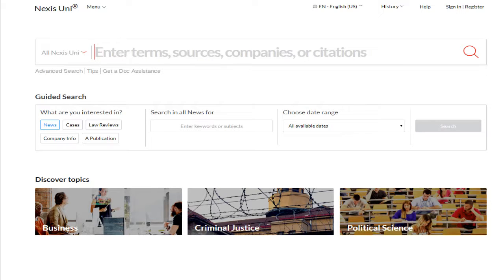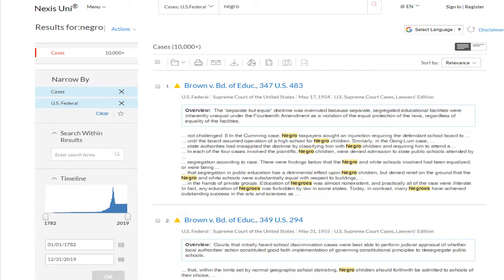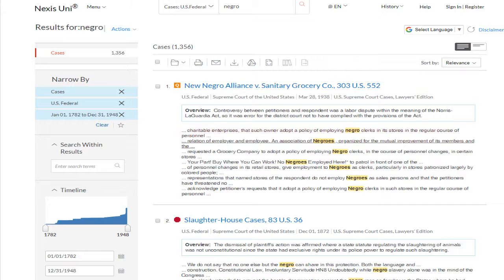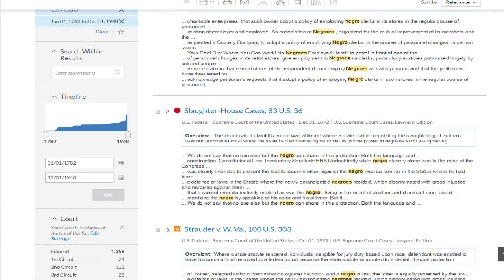And the other thing to remember is, just like newspapers, these opinions of the court were written at the time that they were ruled upon. So they're going to have the same antiquated terms that you run into when you do newspaper research as well. So if we search for the word Negro and we look back, we know we're going to get a lot of terms that are relevant to your research, just because of that word popping up in the different cases.